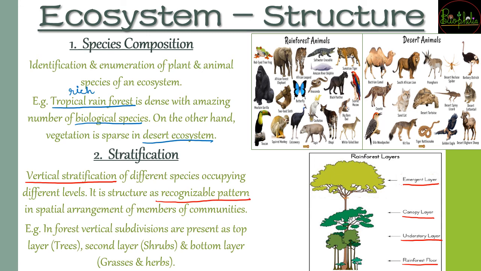So there are different kinds of subdivisions in the vertical forests. You can have a top layer where trees are, a second layer of shrubs which are smaller than the trees, and at the bottom layer you can have grasses and herbs. So this is stratification. And the other structural component is species composition. These two are the components that make up the structure of the ecosystem. All this is the interaction of biotic and abiotic components resulting in a physical structure that is characteristic for each kind of ecosystem.